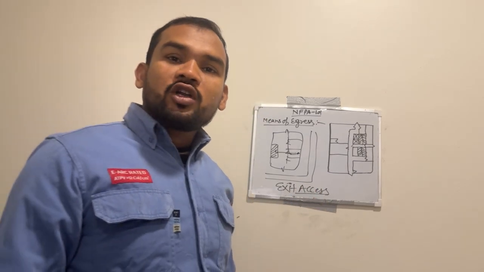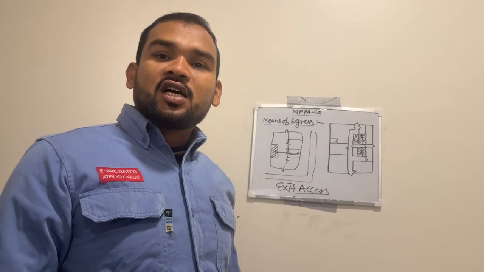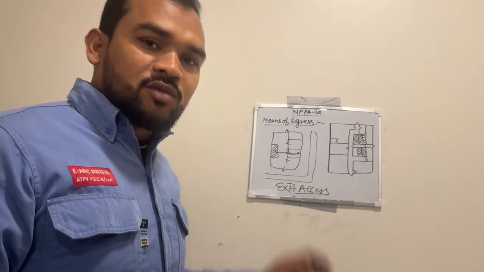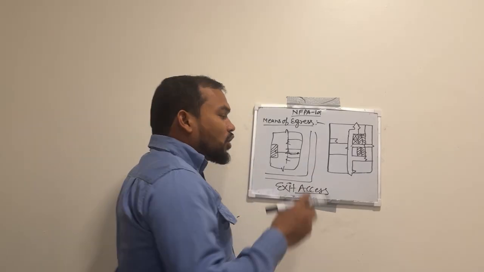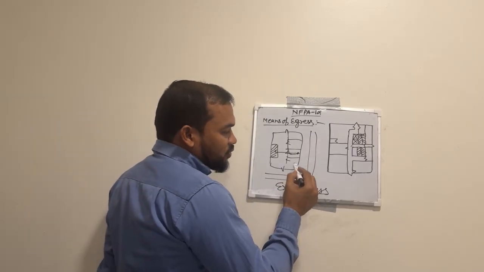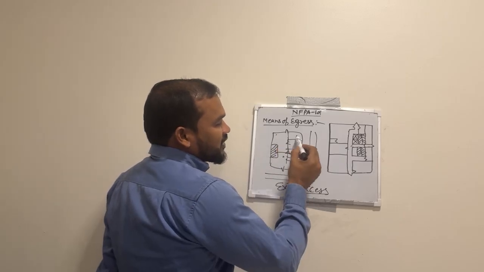We have three components of means of egress. One is exit access, second is exit, third is exit discharge. Let's explain one by one. What is exit access? From any point of the building, from any point of sitting, for example, I am sitting here, somebody is working here, somebody is working there.